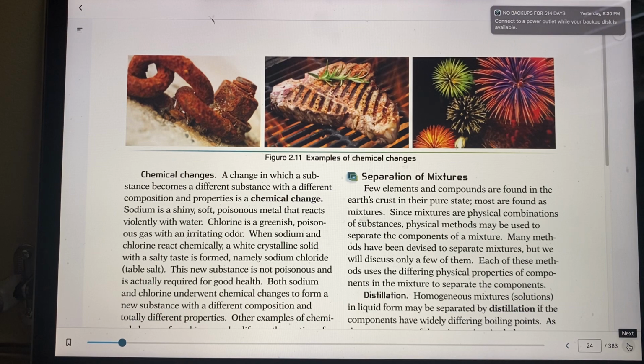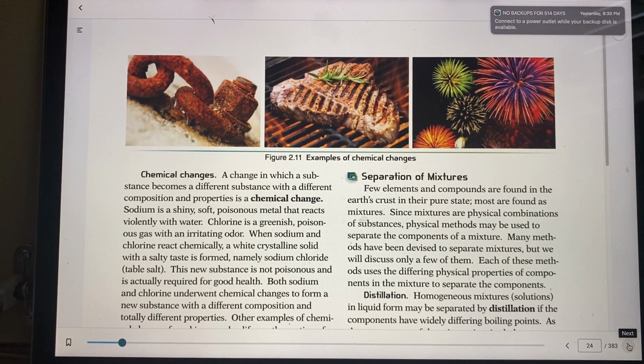We have rusting iron up there, the digesting of food, grilling of steaks, burning of gas, burning of a match, cooking of eggs. All of these things go under chemical changes. Chemical changes can be reversed only by other chemical changes.